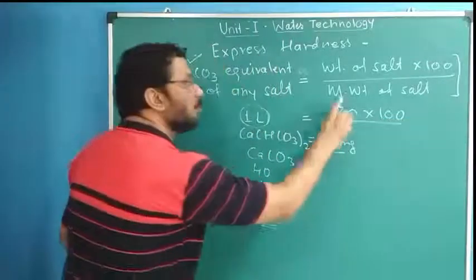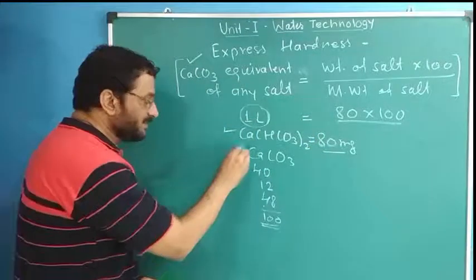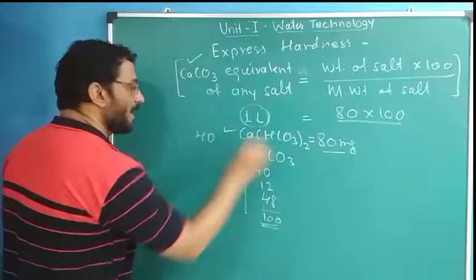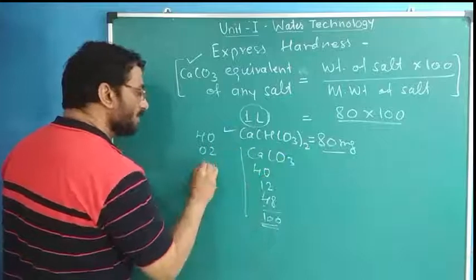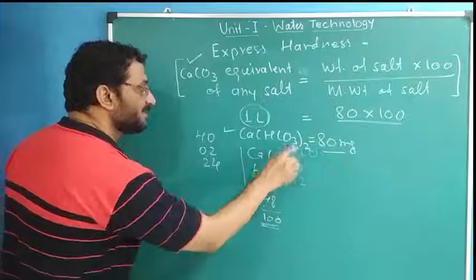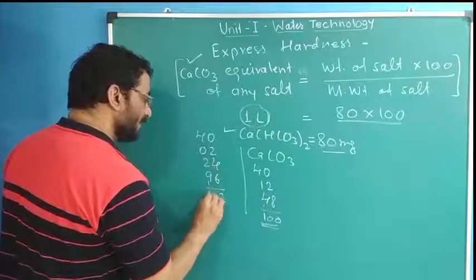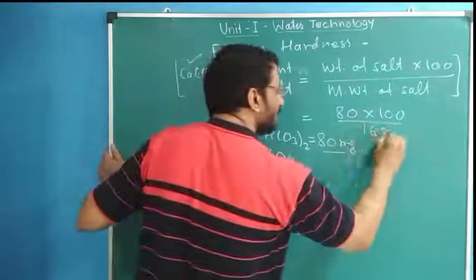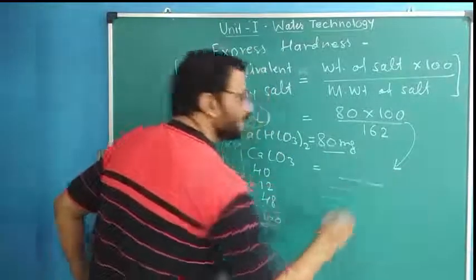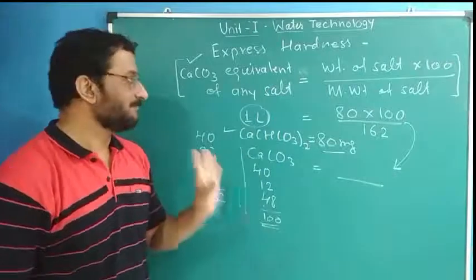Divide by the molecular weight of the salt, that is, calcium bicarbonate. Calcium 40, 2 hydrogen, 2 carbon is 24, and 6 oxygen, 16 into 6, is 96. It is 162. Whatever answer we get is the hardness of this 1 liter of water. So simply you can find this out.